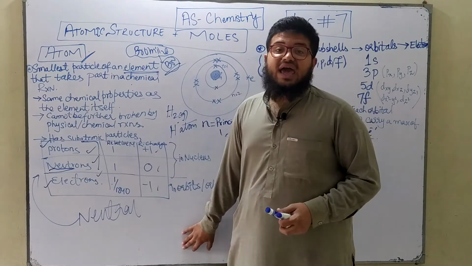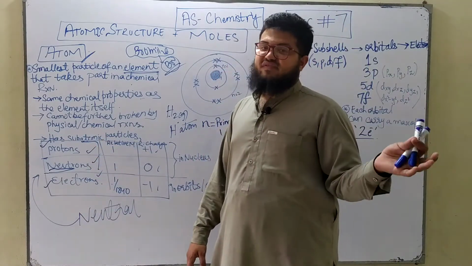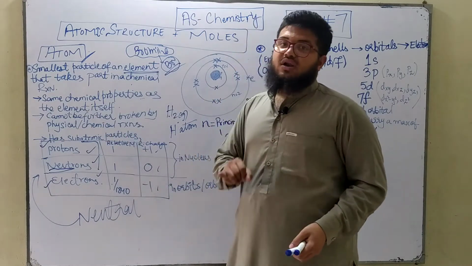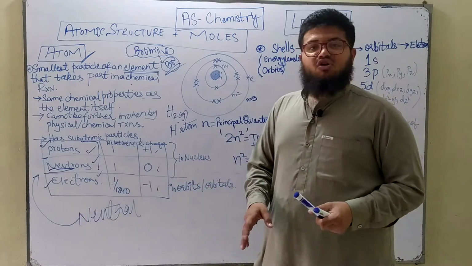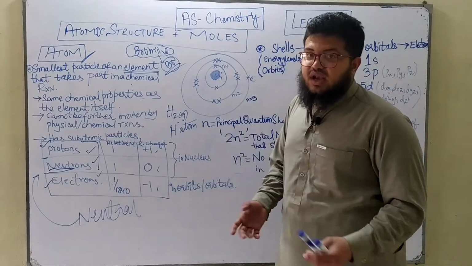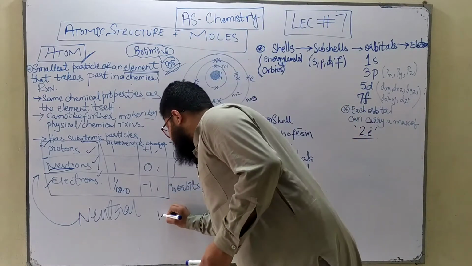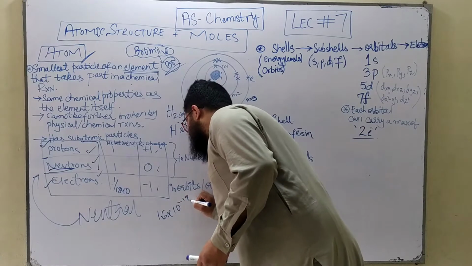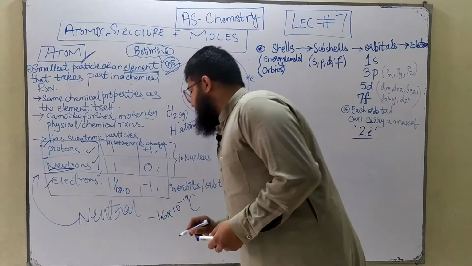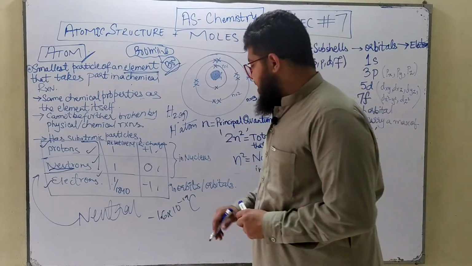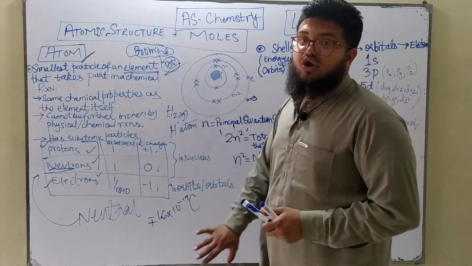Actually guys, these are not the actual charges of these species. As you know from your previous O-level physics, the charge of a proton is not +1, it's something different from +1, right? The charge of an electron is not -1, it's different from -1. Remember the charge of an electron? Well, it's 1.6 × 10^-19 coulomb. This is the magnitude of the charge of a proton as well as of an electron. For an electron it's negative 1.6 × 10^-19 coulomb, and for a proton it's positive 1.6 × 10^-19 coulomb. This is what you know from your O-level physics, right?